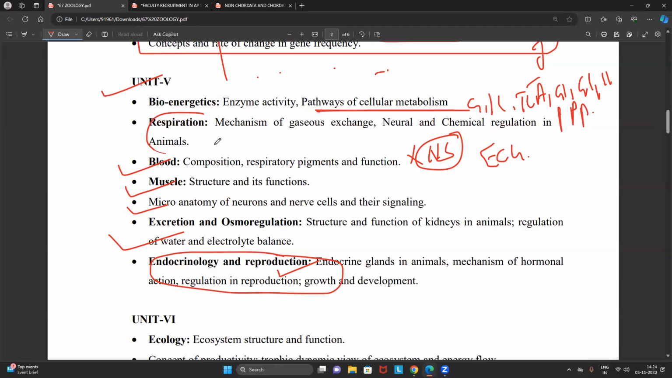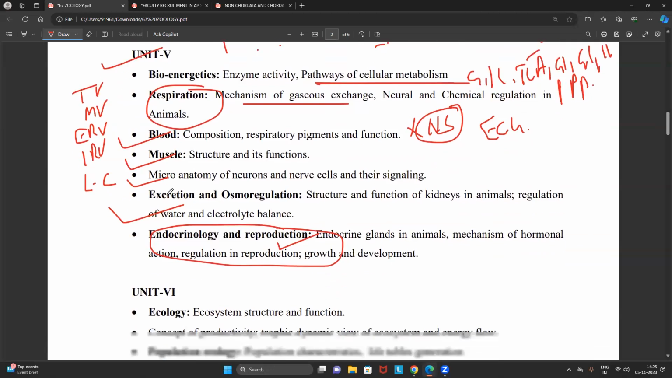And again, respiration is also very easy. We will focus on the gaseous exchange, how the respiration can be controlled neurally, and what is the chemical regulation in case of animals, and different types of volumes, which we generally call breathing patterns: tidal volume, minute volume, expiratory reserve volume, inspiratory reserve volume. They are all extremely important. Lung capacity, we will focus on those also. Very simple unit, again scoring unit.